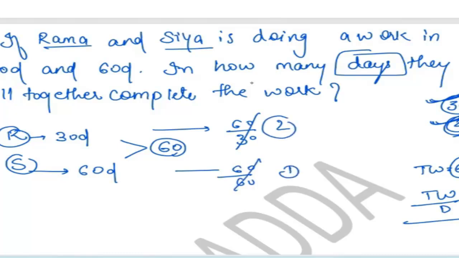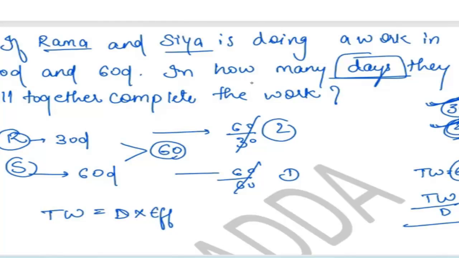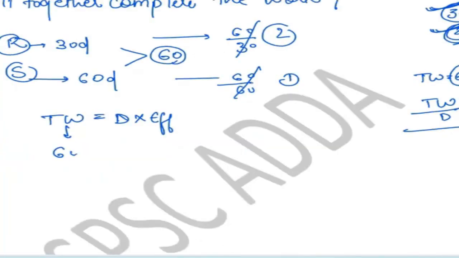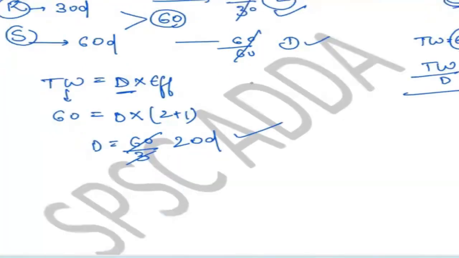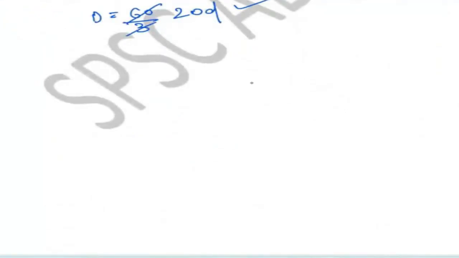How will you find the total number of days? We have the formula: total work is equal to number of days into efficiency. Here total work is 60, days we have to find out, and efficiency is 2 plus 1, which means 3. So days will be 60 by 3, which is equal to 20 days. That is your correct answer. Got it? Yes, ma'am. Okay, let's move to the fraction value.